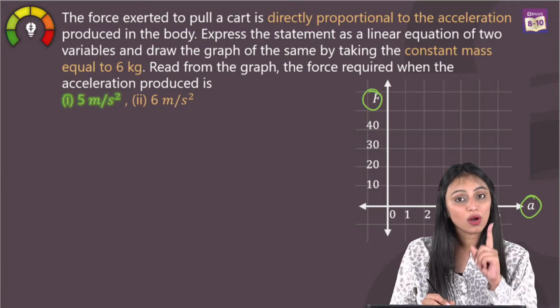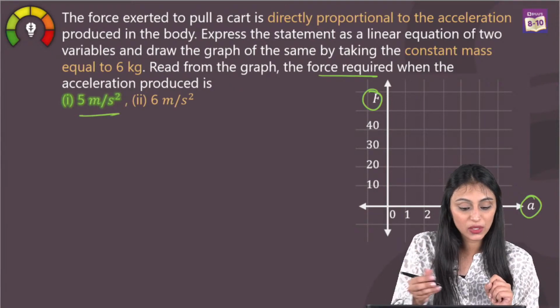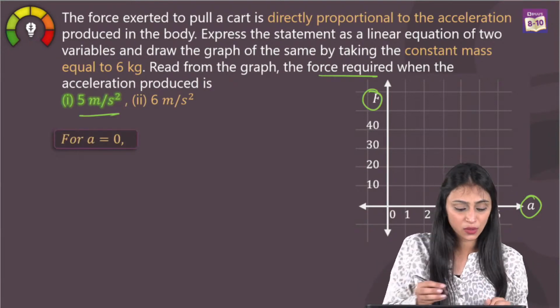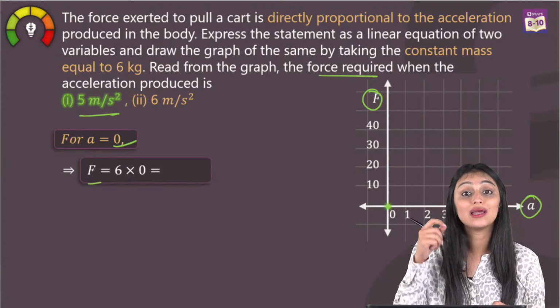All right, so to plot this on a graph, I have to check what the required force will be when the acceleration is 5 meter per second square and 6 meter per second square. Let's start from 0. If acceleration is 0, what was the equation we had? We had F is equal to 6a.